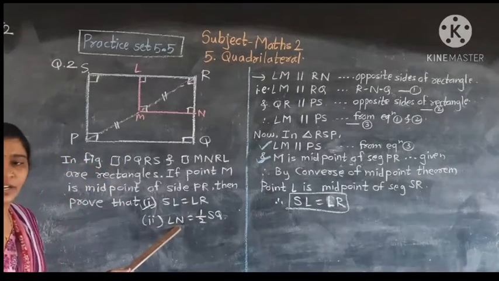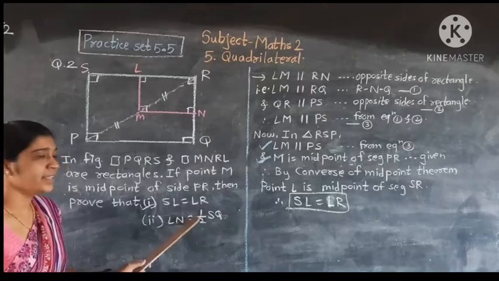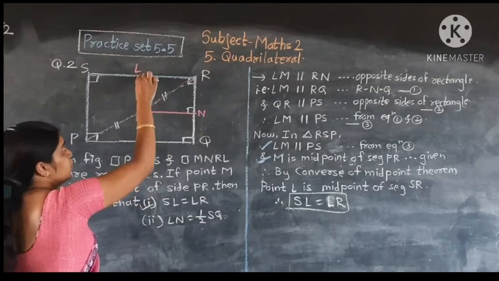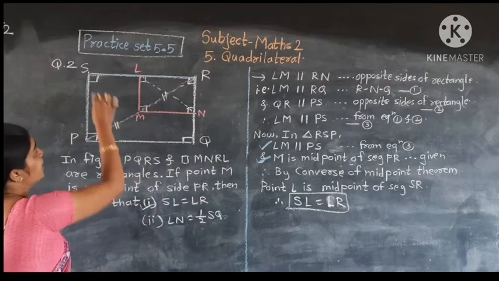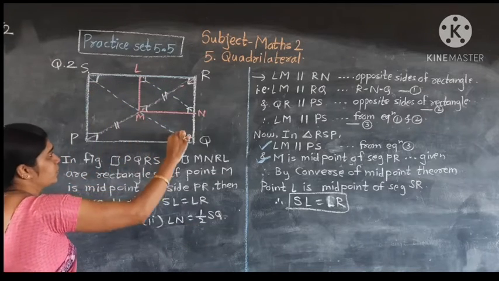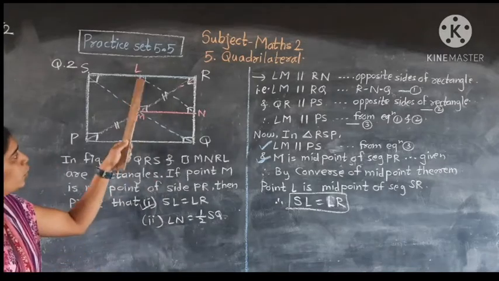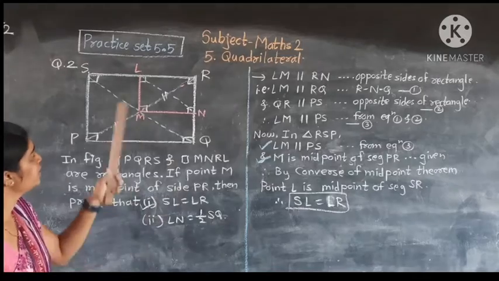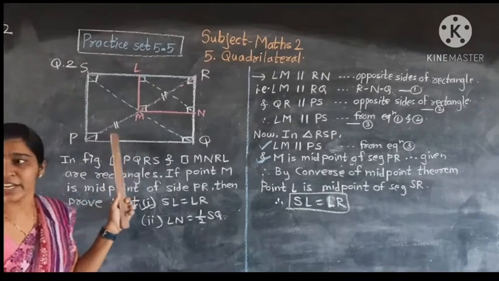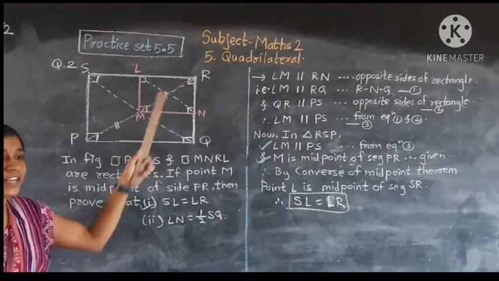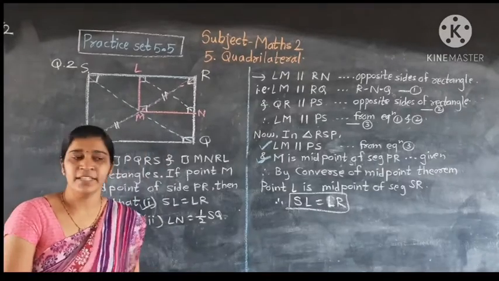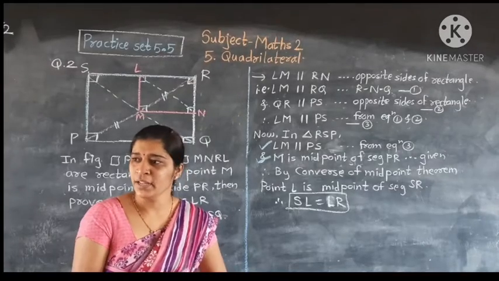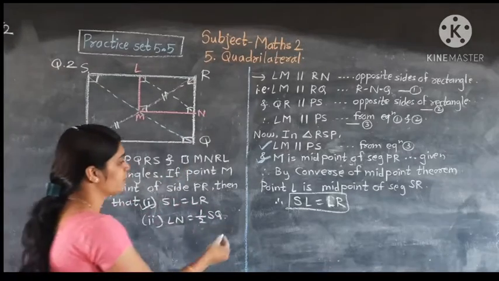Now see the second. LN is equal to half SQ. Where is LN? See, we join LN. Half SQ. We join SQ also. We have to prove LN is half of SQ. So let's try. See, PQRS is a rectangle. We know the property of rectangles: diagonals of a rectangle are congruent.